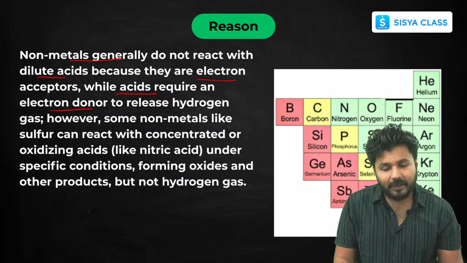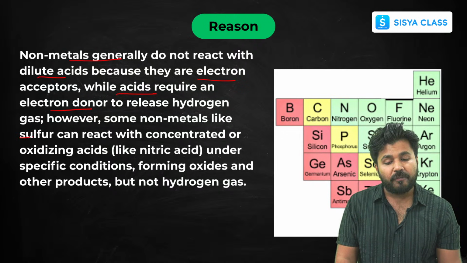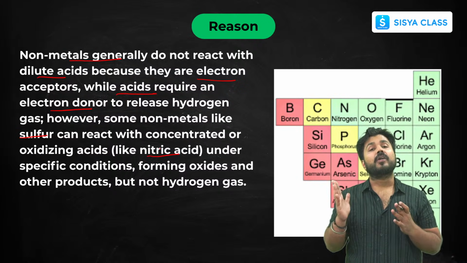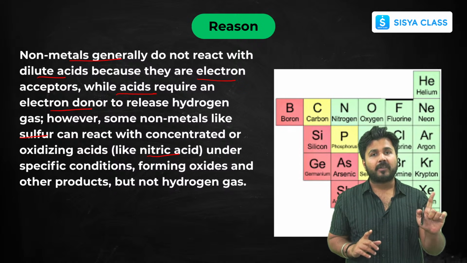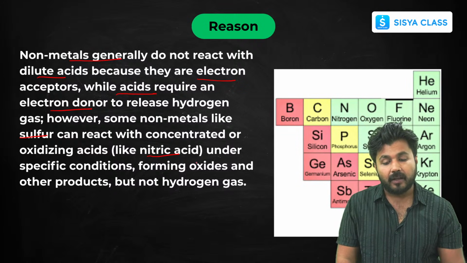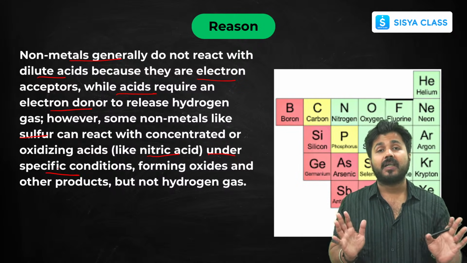Still, some non-metals like sulfur can react with highly concentrated acids. They will not react with dilute acid, but if highly pure concentrated acid like nitric acid is there, they react under special conditions.